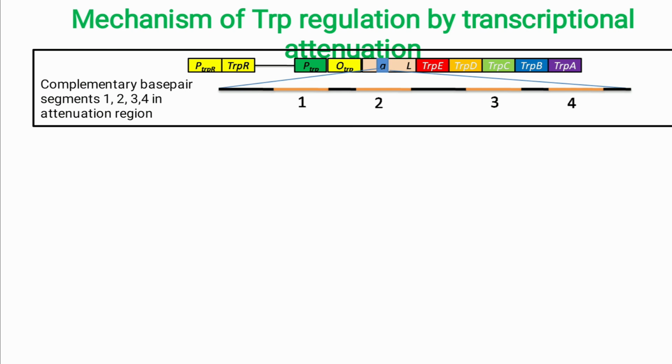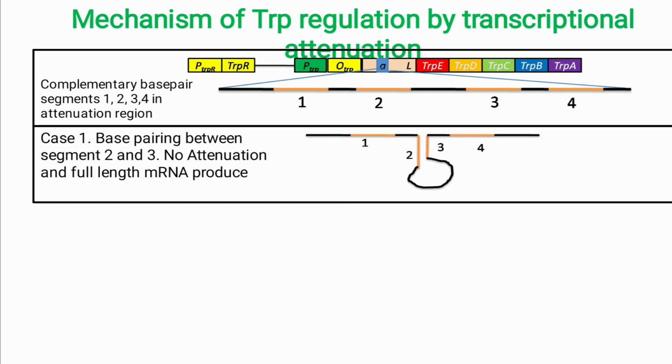Now we will see 3 different situations. The first one is base pairing between segment 2 and 3. Under this condition, no attenuation will take place. The reason is that after segment 2 there is a stop codon present in this region, and similarly somewhere a uracil rich segment will be present. That is the main cause for the attenuation of the transcript. Hence, when the dimerization forms between 2 and 3, there is no chance for forming dimers between 1 and 2 or 3 and 4. So no transcription attenuation will take place.